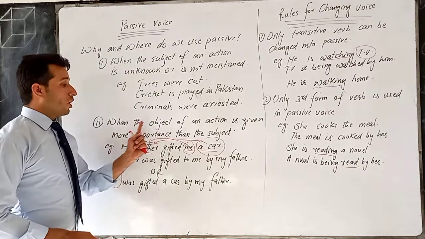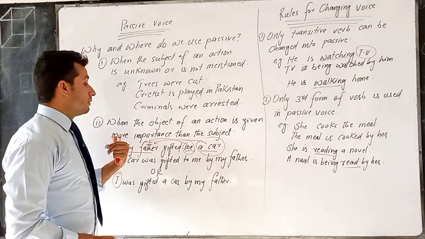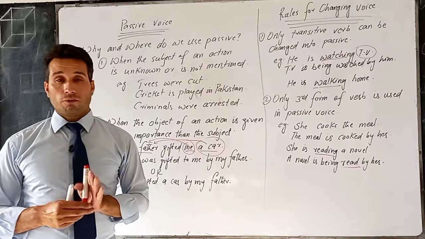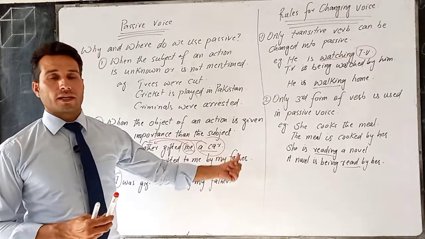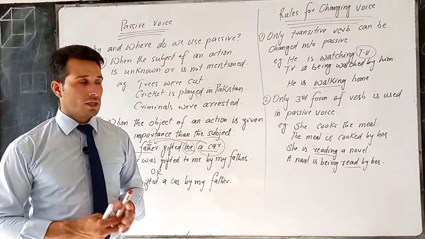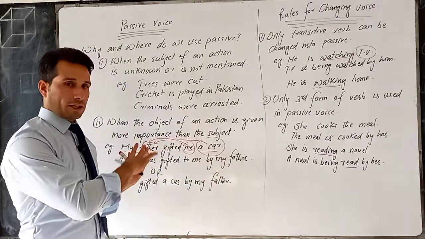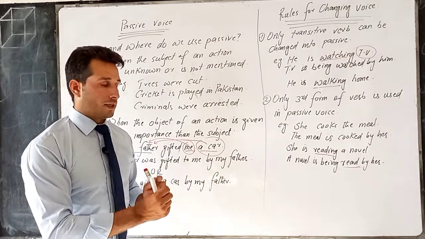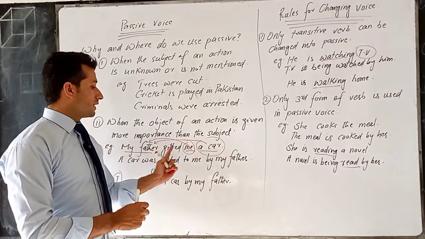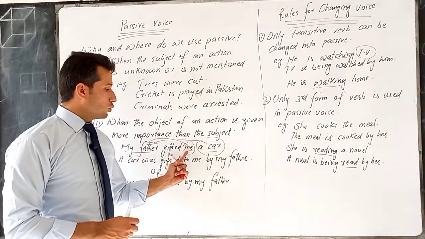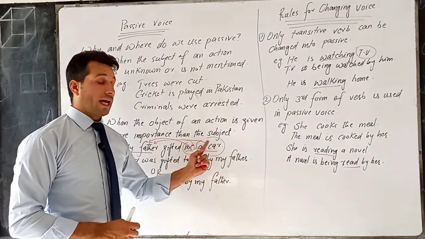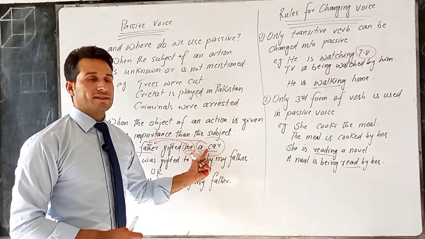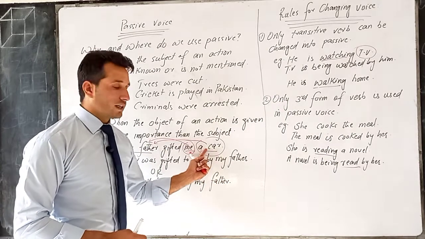Next, when the object of an action is given more importance than the subject. For example, when we want to focus the object of a sentence rather than the subject, so we use passive voice in order to bring the object to the start of the sentence and take the subject to the end of the sentence. For example, my father gifted me a car. Now we have two objects here, me and a car. Me is the receiver, that is the indirect object, and a car, that is something that the action is done upon, so that is the direct object.